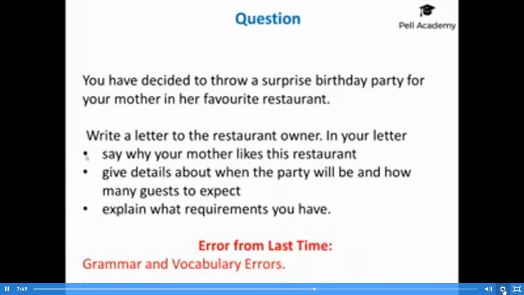The final one then is grammar and vocabulary errors. It doesn't need to be perfect to get a high score. You don't need absolutely perfect grammar. You don't need absolutely perfect vocabulary. But what you do need is to get it as high as possible within your ability. Obviously long term, improve your grammar, improve your vocabulary. But short term, if you're answering the question that I show you at the end of the lesson, you don't have time to go away and spend 6 months on grammar and 6 months on vocabulary and come back and answer it. You're going to do it today.